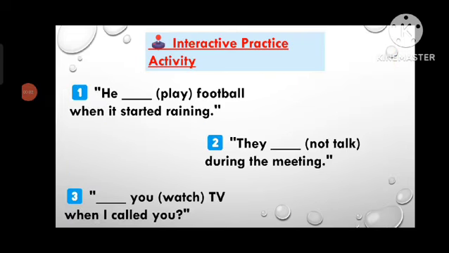It's your turn. Complete the sentences below. First one is, he blank play football when it started raining. Second one is, they blank not talk during the meeting. Third one is, blank you watch TV when I called you.